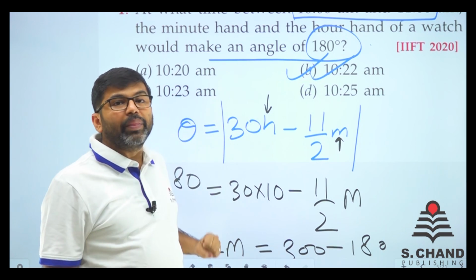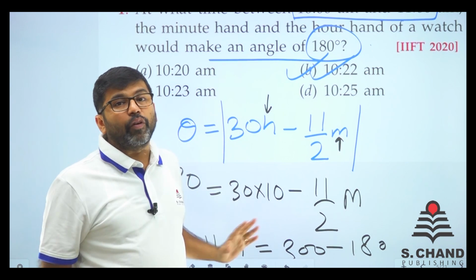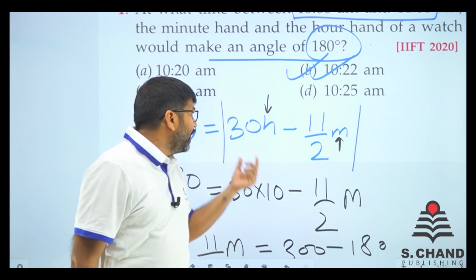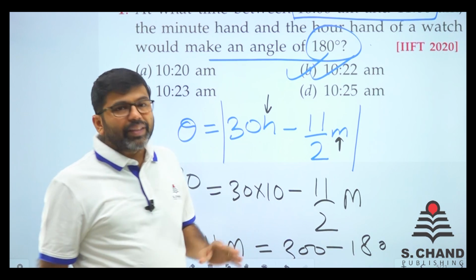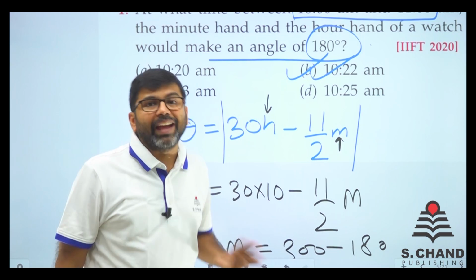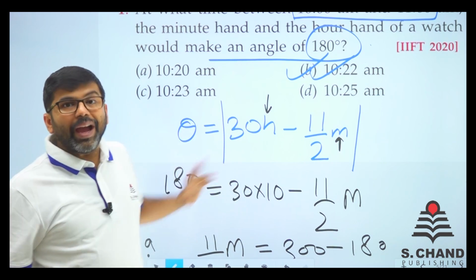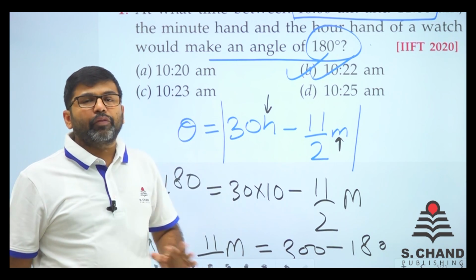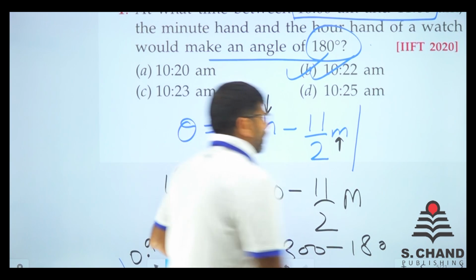So if you understand this thing, this is the basic formula you need to understand: 30h minus 11 by 2m. This is the best formula for any angle question. Just look at it carefully, write it carefully anywhere. Let's move on to some other questions.